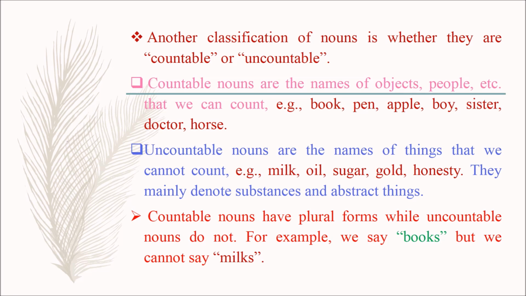Students, note: countable nouns have plural forms while uncountable nouns do not. For example, we say books, but we cannot say milks.